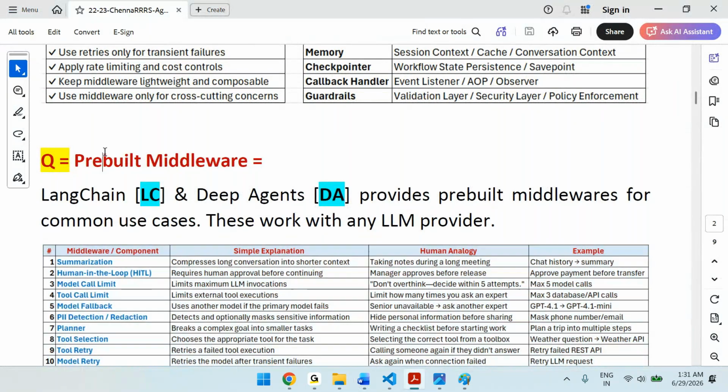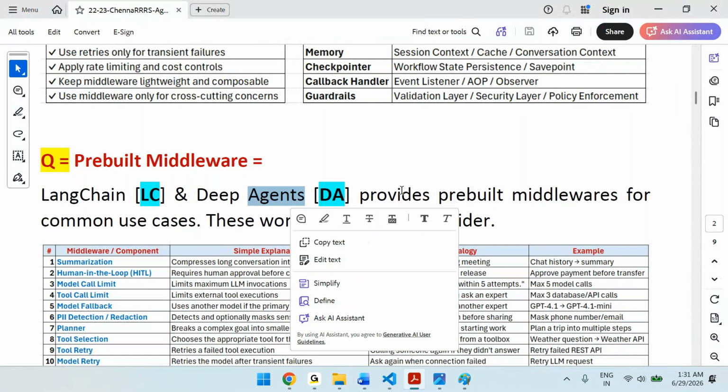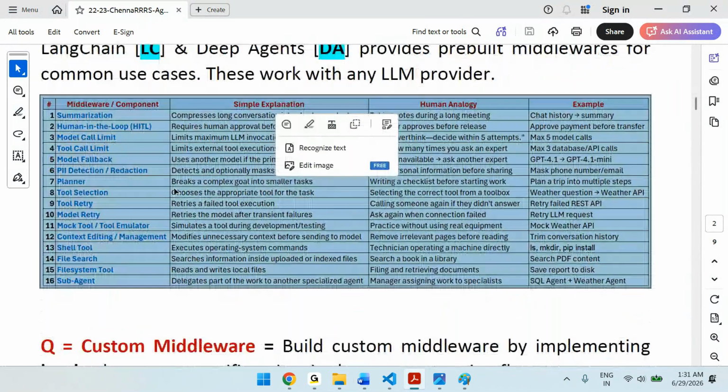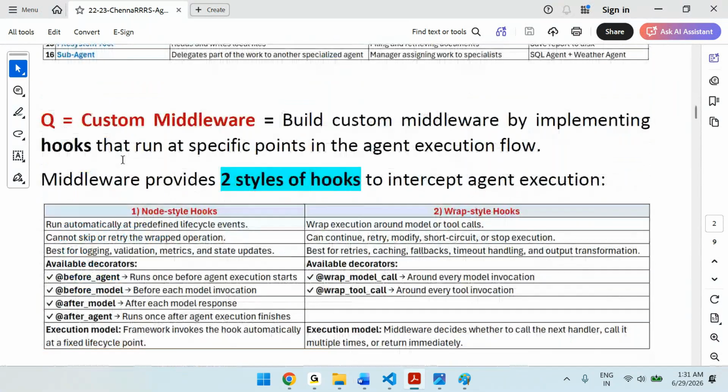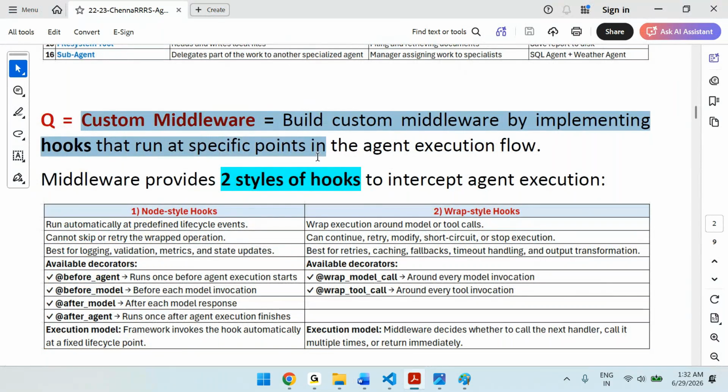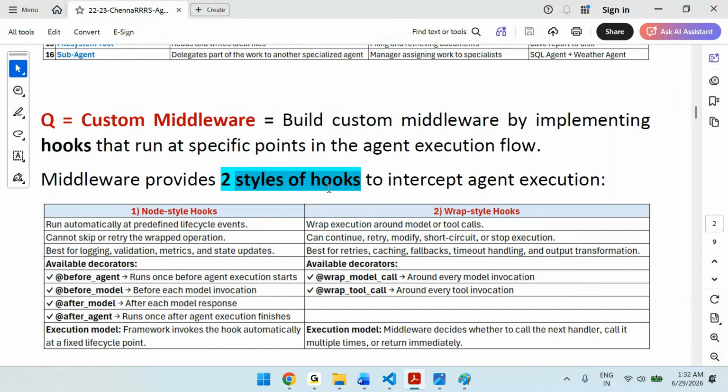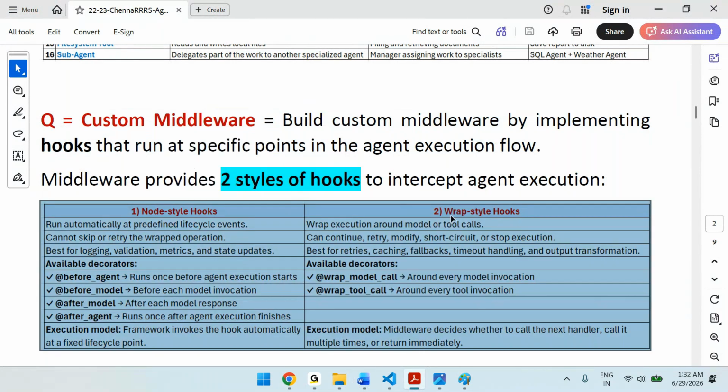As I said, LangChain, for deep agents, provided lots of predefined middleware components. You can see that list here. Then custom middlewares: we can also build middlewares by implementing the hooks. We have two types of hooks. The first is node style and the other is wrap style.